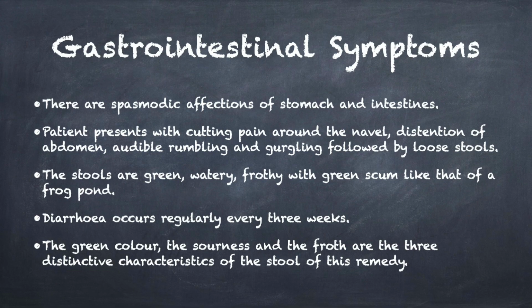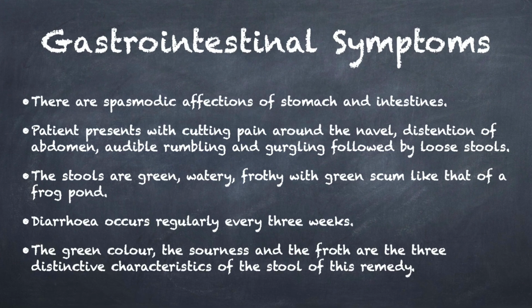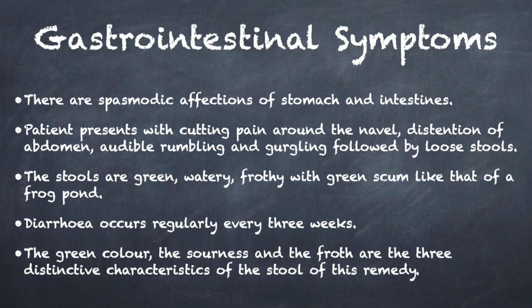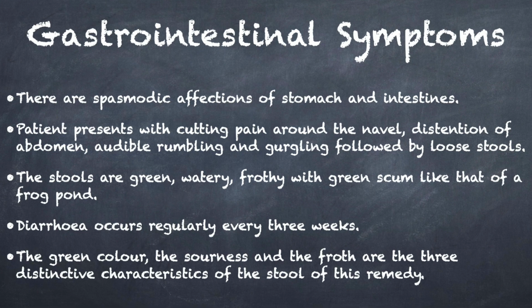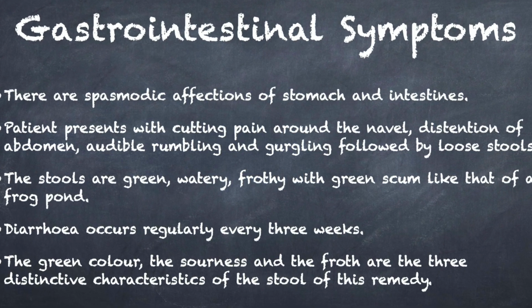So what we know about the GI symptoms of MACA is that there are spasmodic affections of stomach and intestine. Patient presents with cutting pain around the navel, distension of abdomen, audible rumbling and gurgling followed by loose stools. Stools are green, watery, frothy with green scum like that of a frog pond. Diarrhea occurs regularly every 3 weeks. The green color, soreness and the froth are the 3 distinctive characteristics of the stool of this remedy.